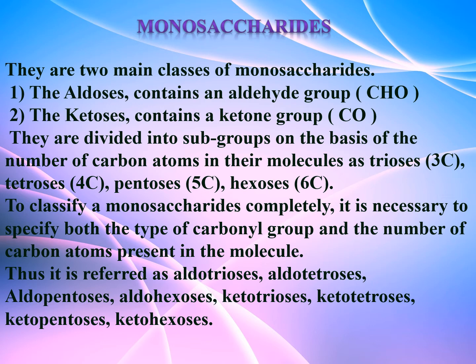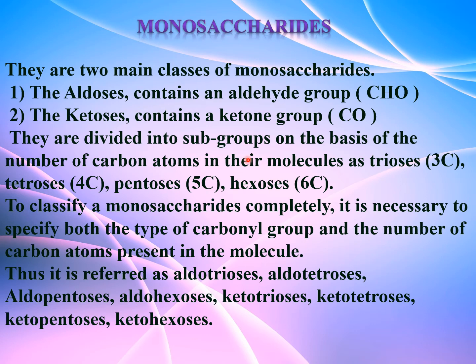In this chapter, we will discuss monosaccharides. Monosaccharides have two main classes. One is aldoses, which contain the aldehyde group. The functional group for aldehyde is CHO. Another one is ketoses, which contain the ketone group, C double bond O.